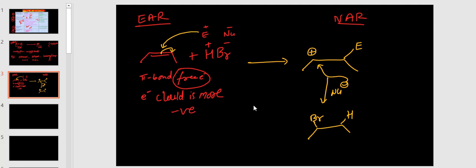So finally it is an addition reaction. Which type? Electrophilic addition. Why are we calling it electrophilic? Because the electrophile is attacking first. According to the mechanism we should show the arrow from higher electron density to lower. Electrophile is attacking first, that's why electrophilic addition reactions.